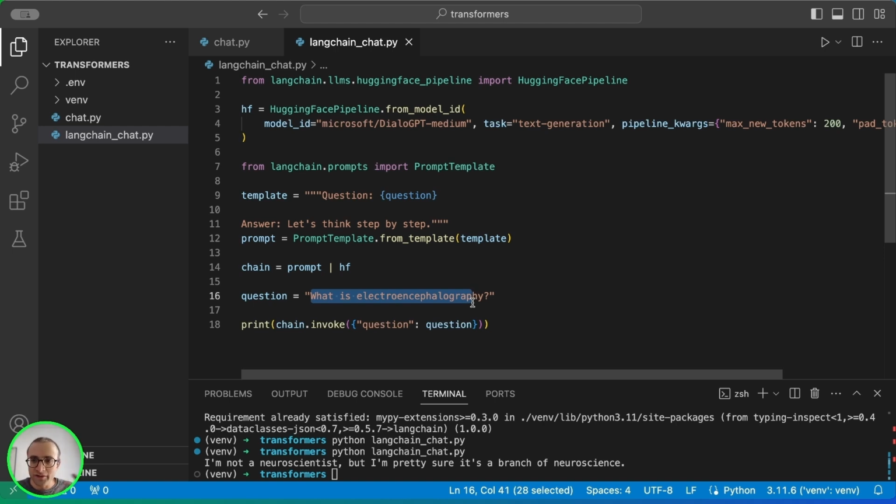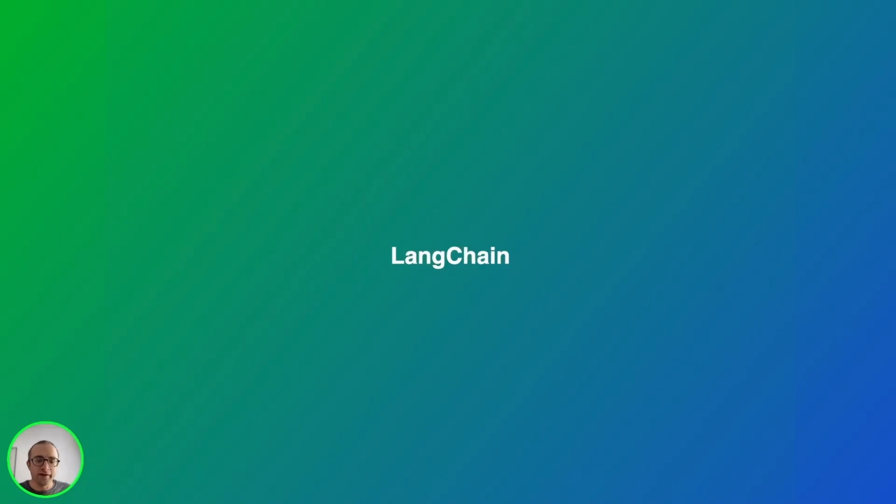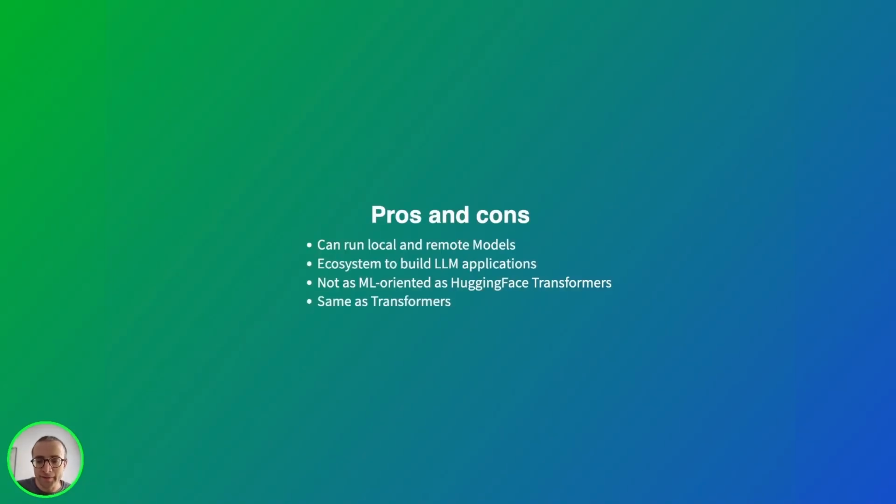Obviously, we can use a lot more tools that LangChain provides to build a very complex application with lots of features, but this is the basis for running a model on LangChain. So going over LangChain, we can sum up the cons and the pros in one list. The pros is that it's easy to use because it has an ecosystem.